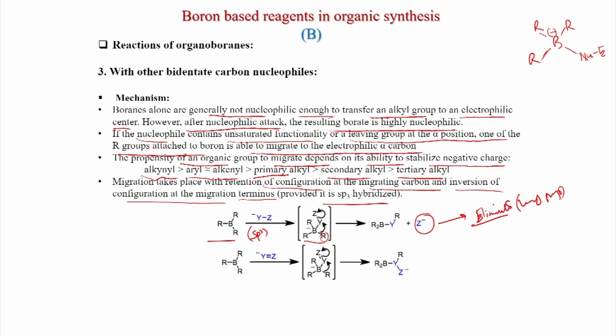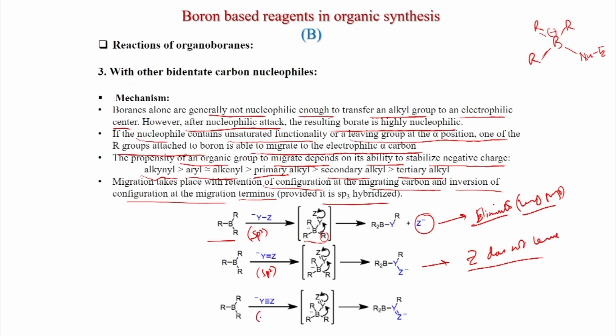Now, if there is a double bond here, so this is sp2 hybridized, and borane adds to this, you get this, and now there is a double bond. So, when R migrates to this, the double bond becomes a single bond, and here Z does not leave. Earlier Z was of course a leaving group, because it had to leave, but here Z stays in the molecule, and this double bond becomes a single bond.